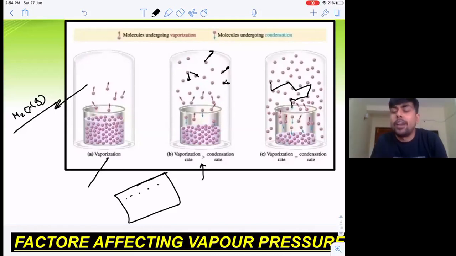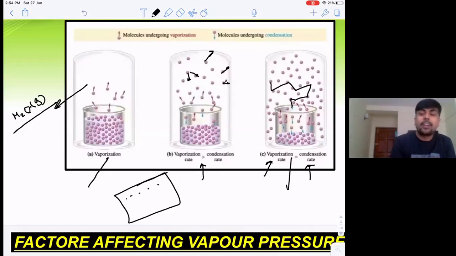So which rate will be higher, evaporation rate or condensation rate? Can I say initially evaporation rate will be higher, but with the progress of time, the rate of condensation will also increase, right? And the time will come when the vaporization rate and the condensation rate will be the same.